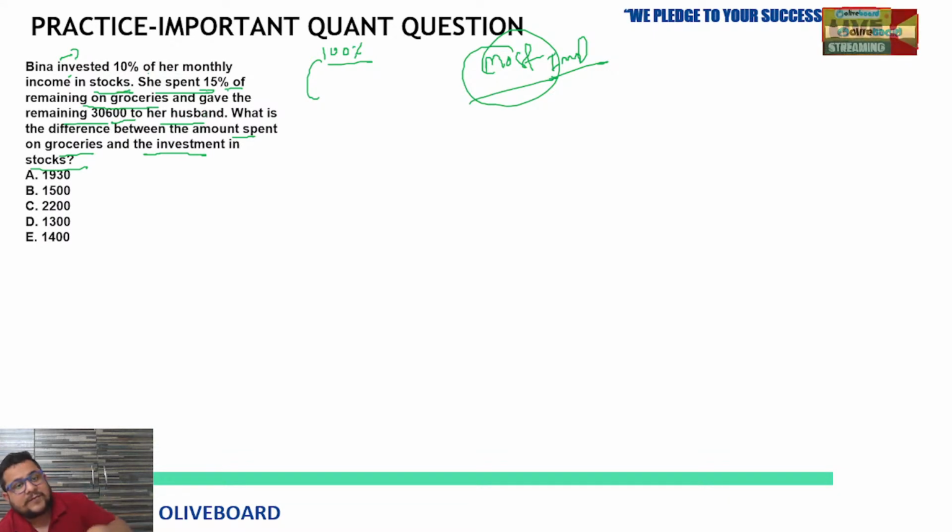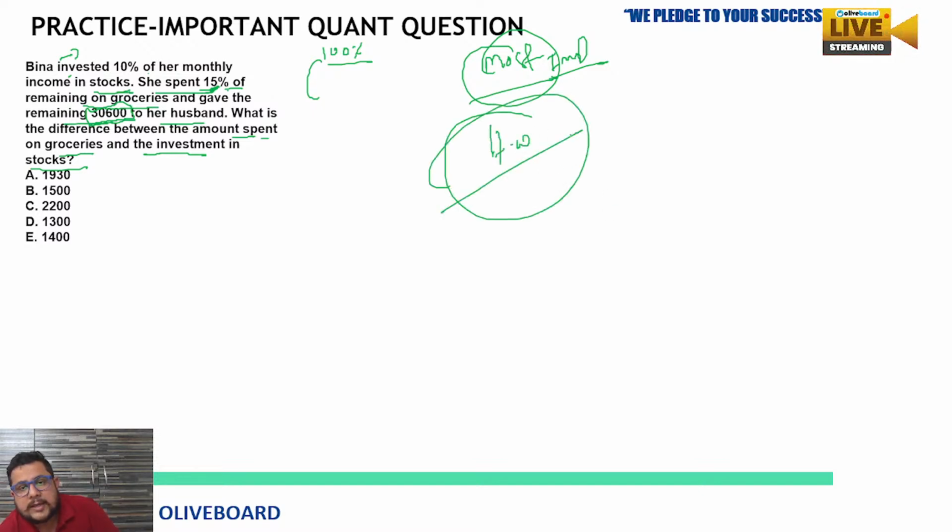So after this expense, the remaining amount is given to her husband, and that remaining amount was 30,600. So this is the key amount which will help you calculate the total amount. Now you have to find out the amount spent on grocery and investment. That is what you need to find out.